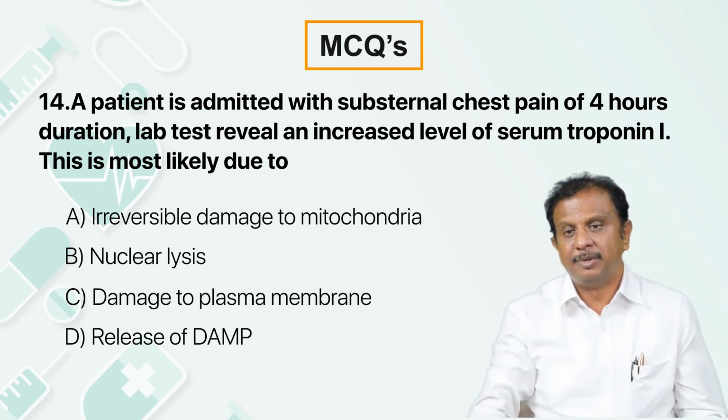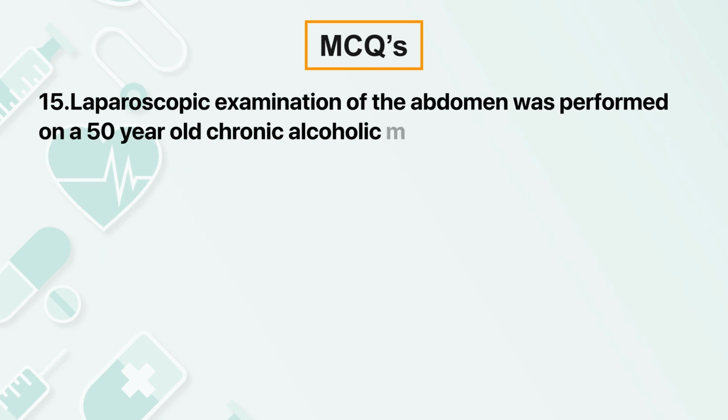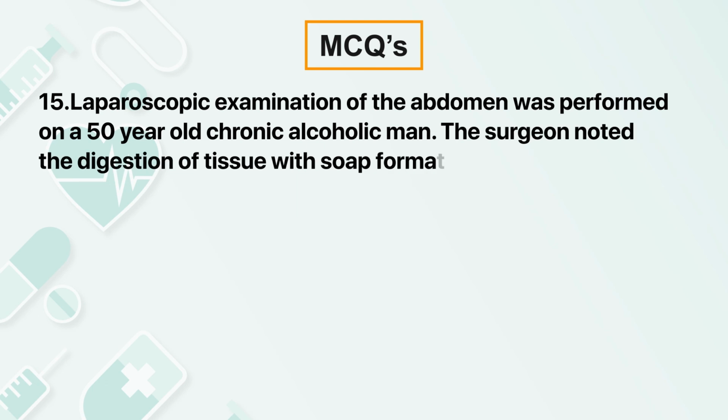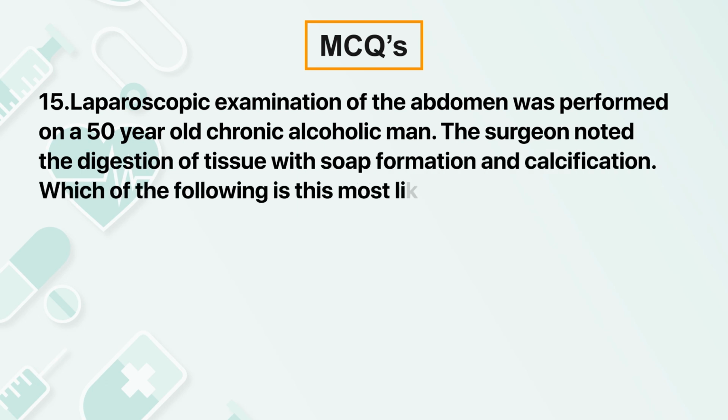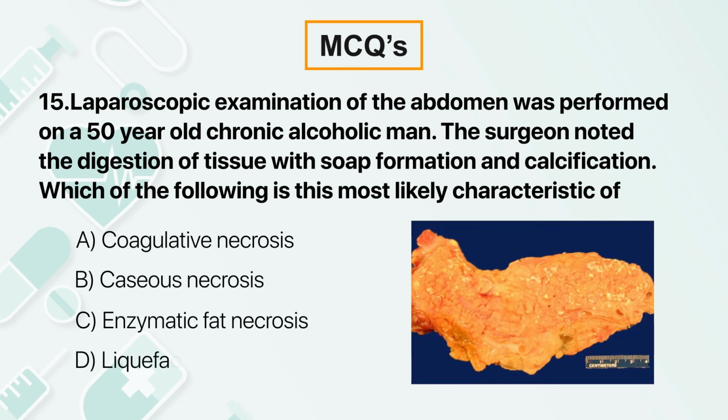As we already discussed before, laparoscopic examination of the abdomen was performed in a 50-year-old chronic alcoholic man. The surgeon noted digestion of the tissue with soap formation and calcification. Which of the following is the most likely characteristic?